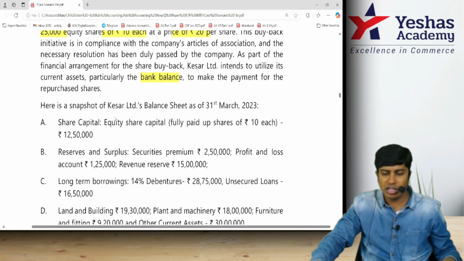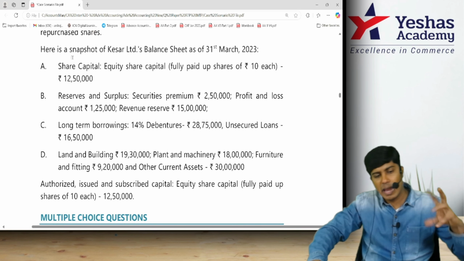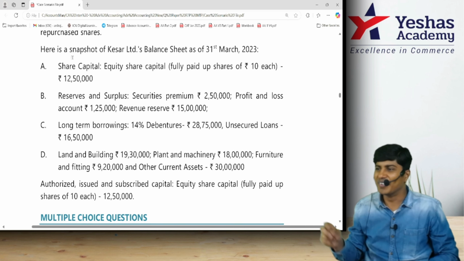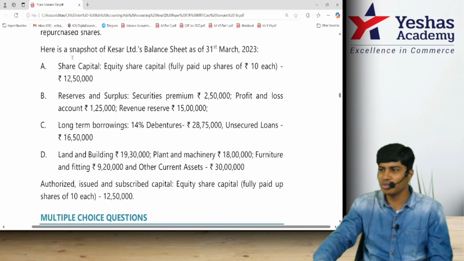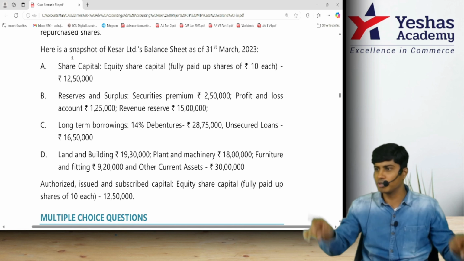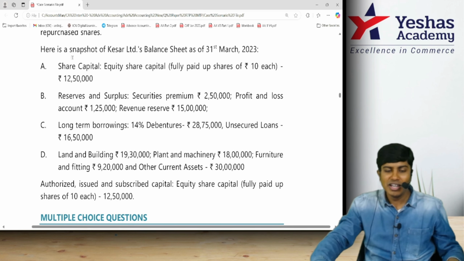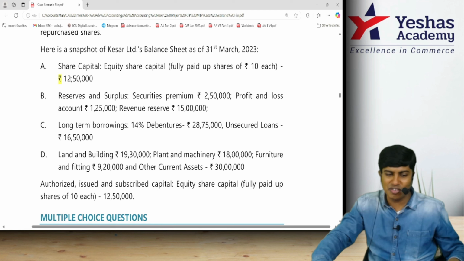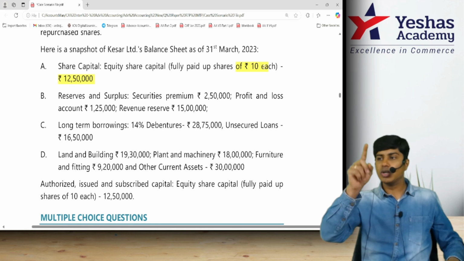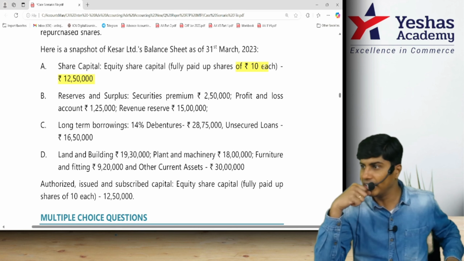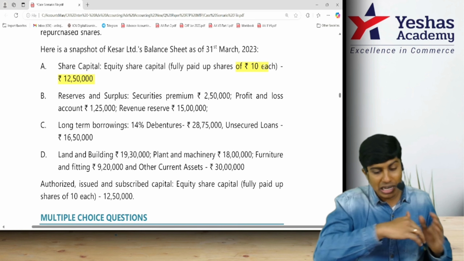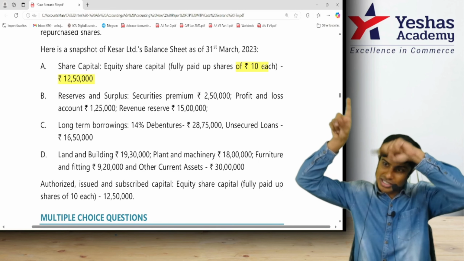To make the payment for repurchase of shares. Here is the snapshot. Wow. They've taken a screenshot of the balance sheet and then they've provided it to us. Share capital: equity share capital is 12,50,000 rupees, which is shares of 10 each. So basically, they have 12,50,000 divided by 10, 1,25,000 shares.